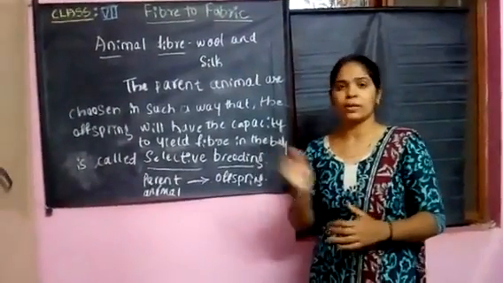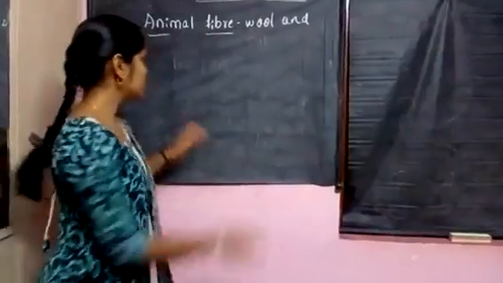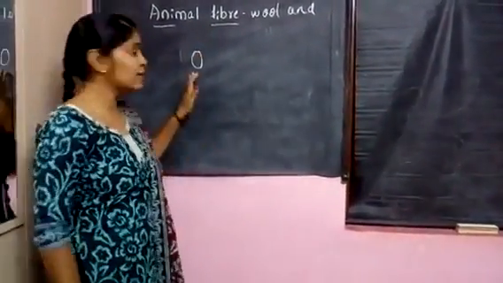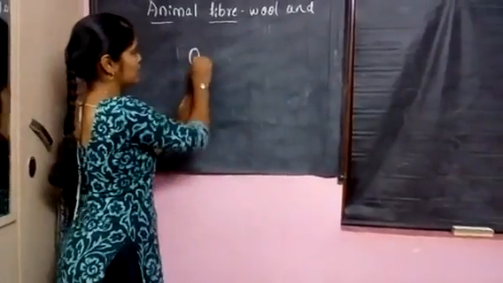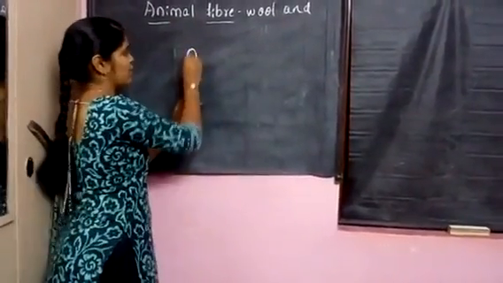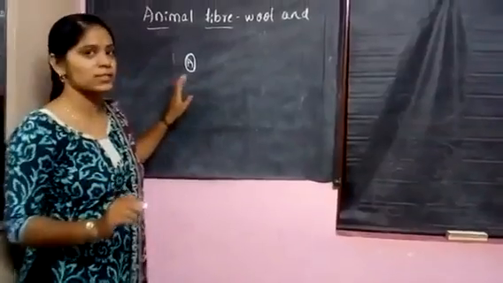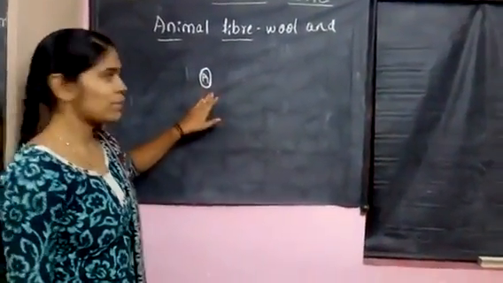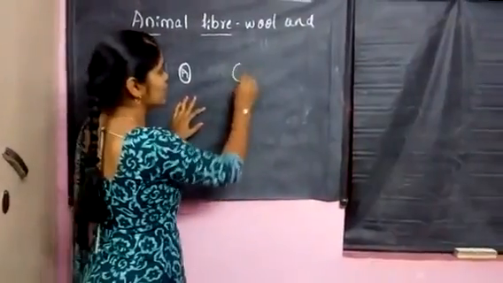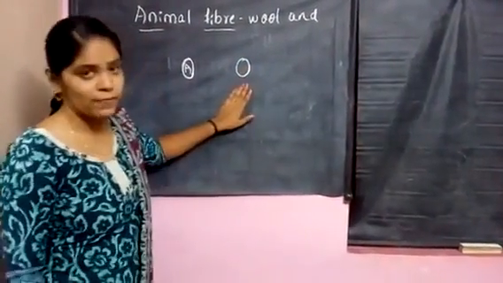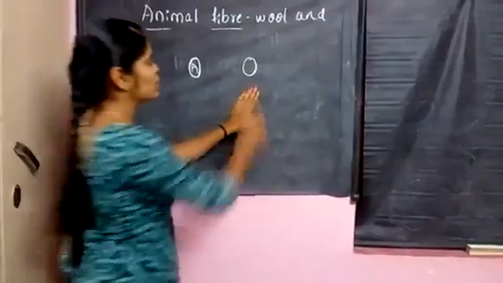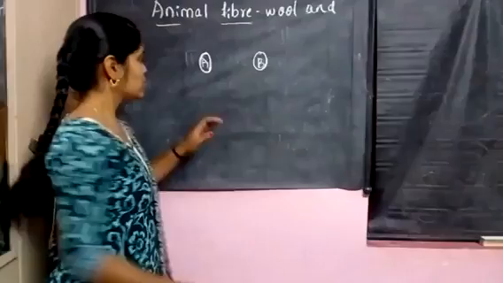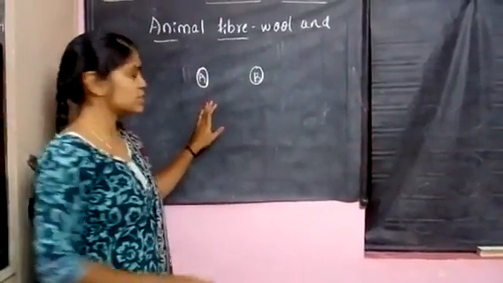Consider this is one animal that is yielding fiber materials, mentioned as A, for your convenience. And this is another animal which will yield the fiber materials.